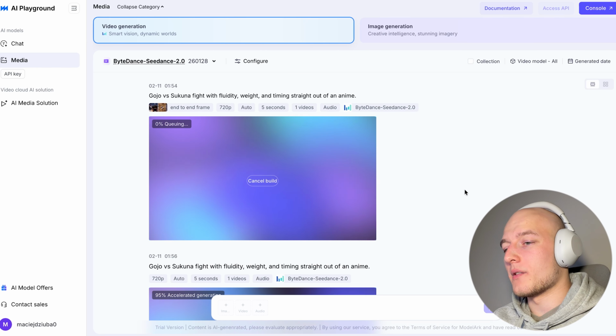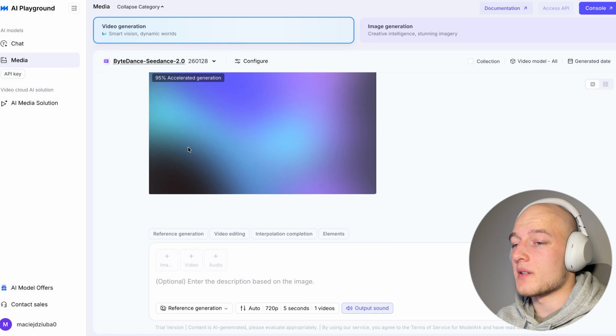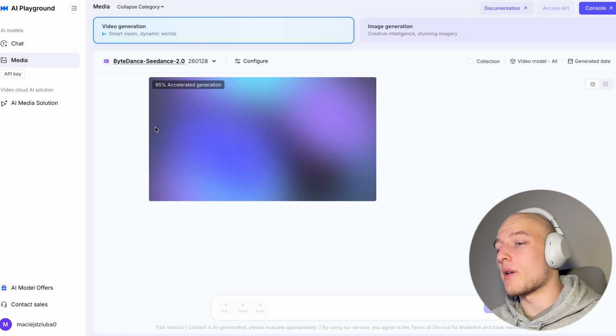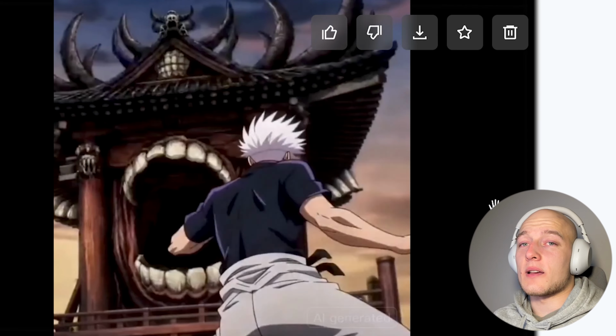And okay, unfortunately, I do think that my Seedance is stuck over here because it's still 0% queuing. This one's 95% done, but it's going to take a while. And I don't know if you can see the time, but it's almost 2 a.m. for me right now, so I do want to go sleep. So I'm going to leave it at that, but I do hope you enjoyed.